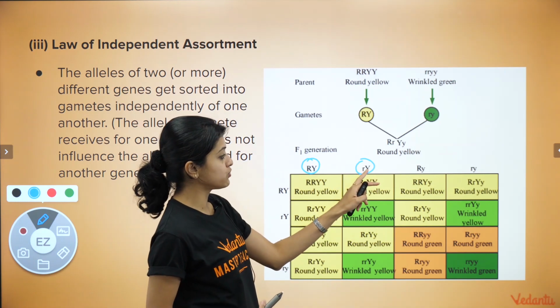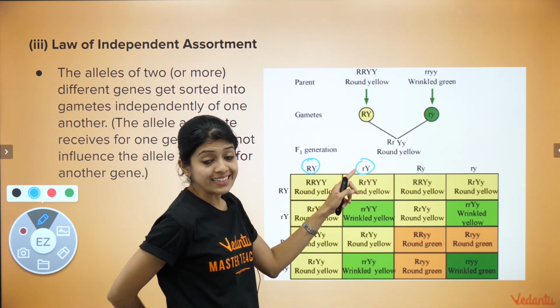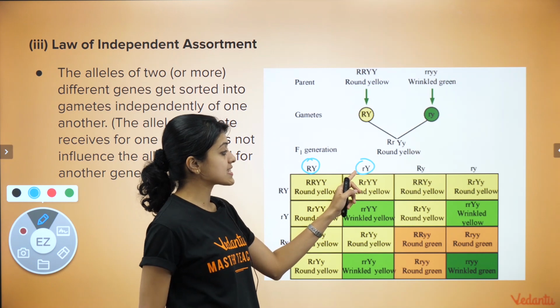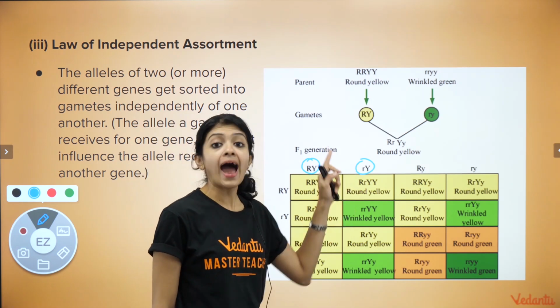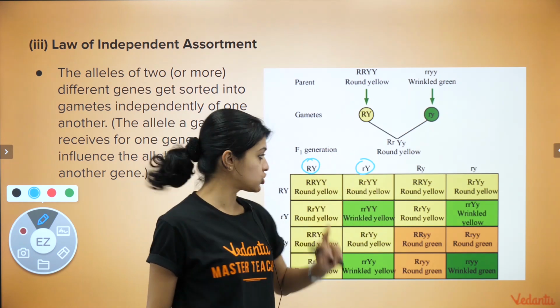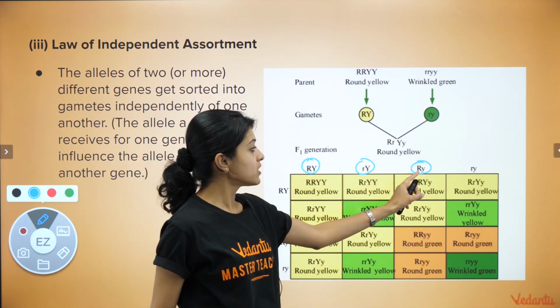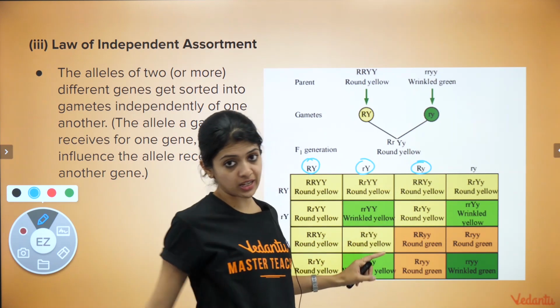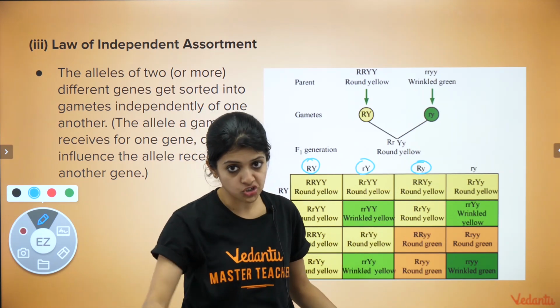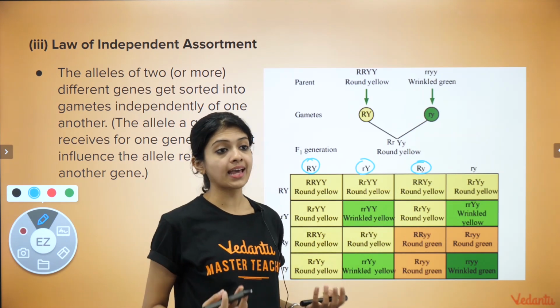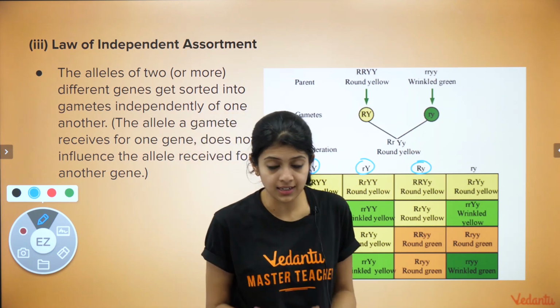Here in this case, this gamete contains the recessive allele for one gene and the dominant allele for another gene. Here again, it's the same: dominant allele for one gene, the recessive allele for the other gene. Two unrelated genes, but we are studying the inheritance pattern of them together.